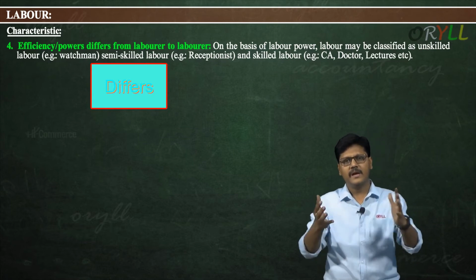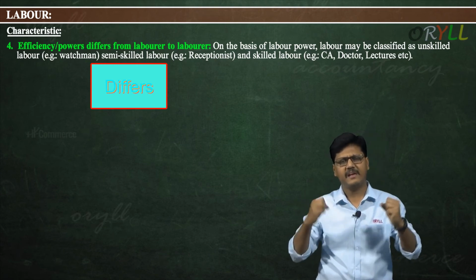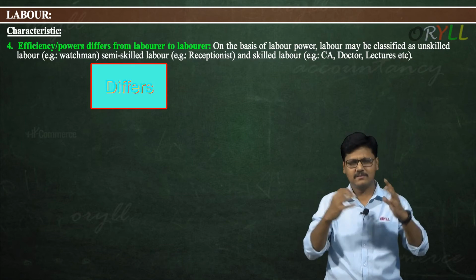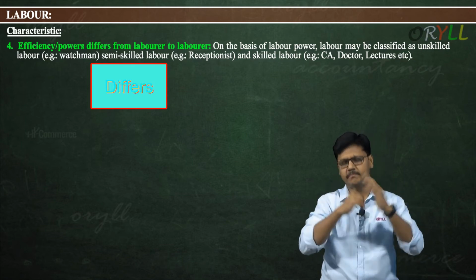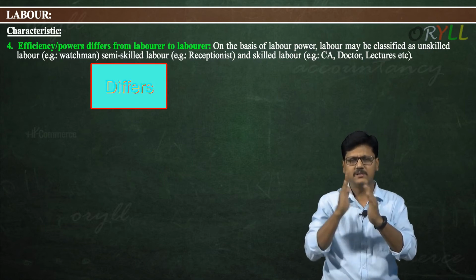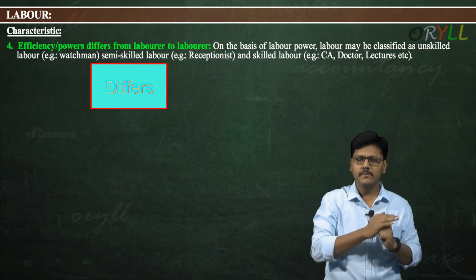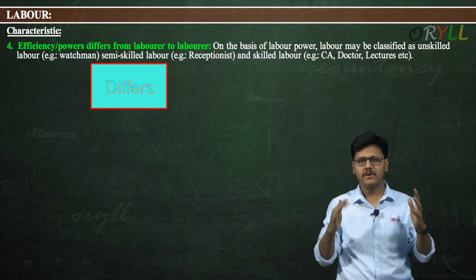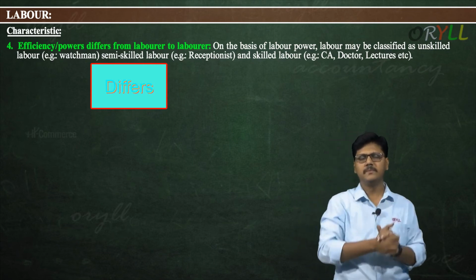For example, a teacher may teach a class excellently. Another teacher may not be able to deliver an excellent lesson on the same topic. So therefore, there are differences in the efficiencies of labor in different people. This is called efficiency or power differs from laborer to laborer.